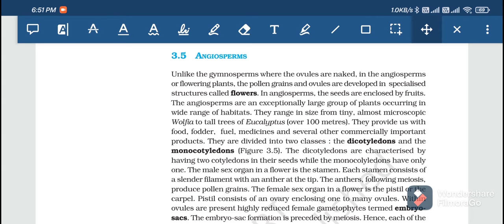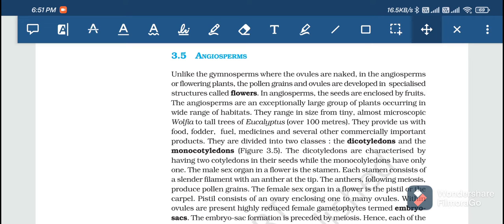So they are explaining that they are present all over the world. Even if you glance around you now, you have many flowering plants, many more angiosperms than gymnosperms or pteridophytes. They also vary in size, from the very tiniest one, Wolffia, to the very tallest tree, the eucalyptus, above 100 meters.